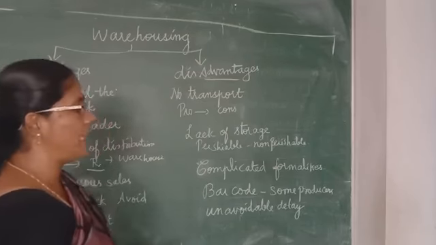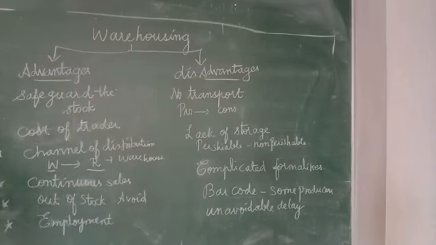And also unavoidable delay in the finance. Unavoidable delay in obtaining financial assistance may cause loss to the owner of the goods. So these are all the disadvantages. Next, let us move on to the warehouse warrant and warehouse receipt. What is the difference between them? What are all the documents we need? Everything we are going to learn.